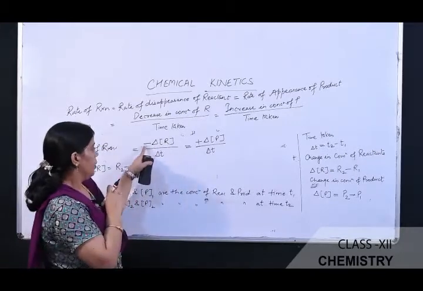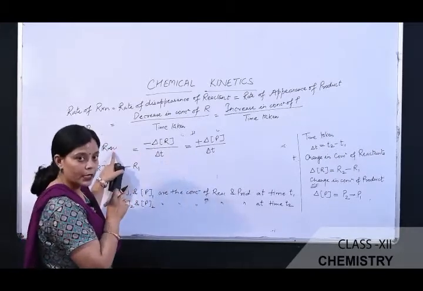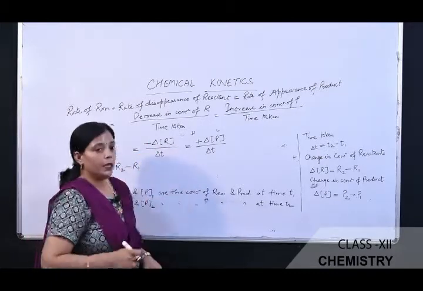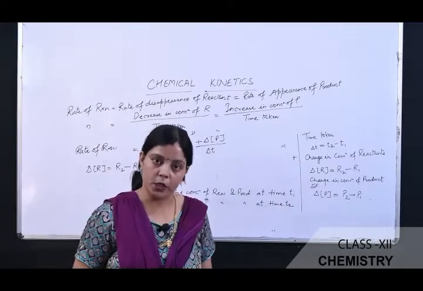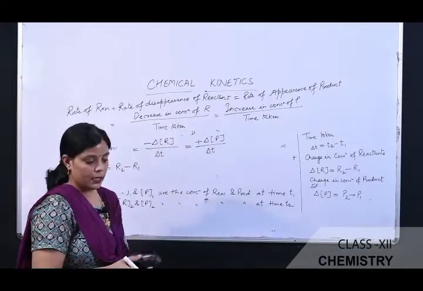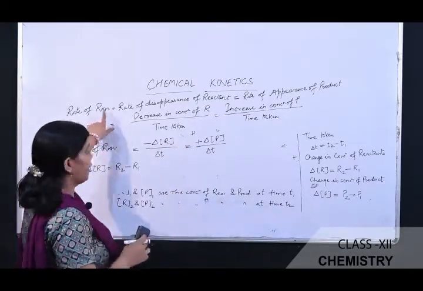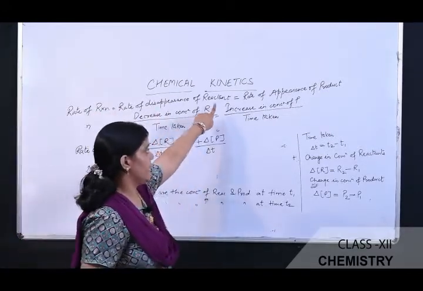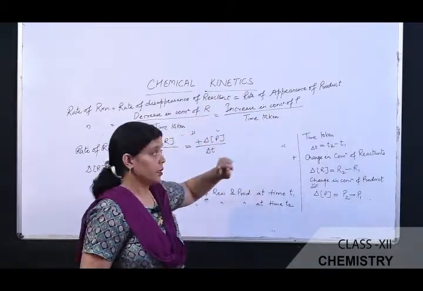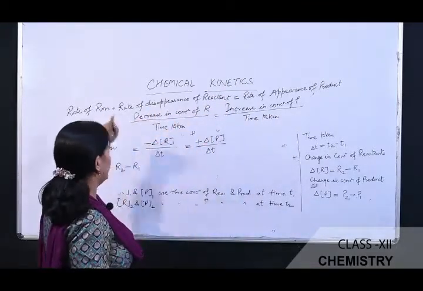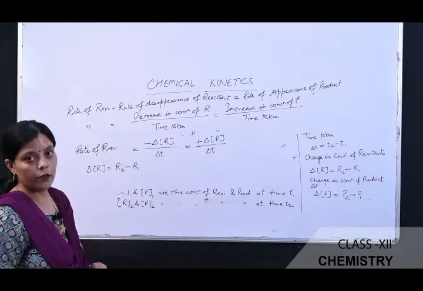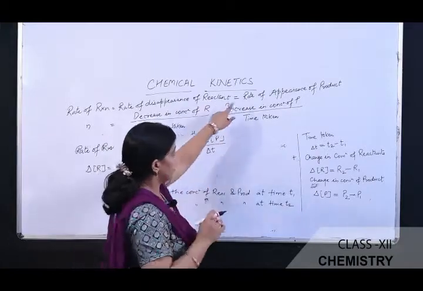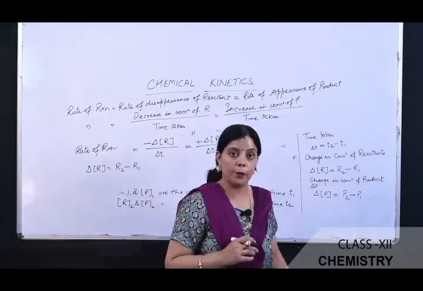So to make the rate of a reaction a positive quantity, this negative sign is placed before the delta R, so that the rate of the reaction comes out positive. Next, this is the rate of the reaction. The rate of the reaction can be expressed with respect to reactant as well as with respect to product. With respect to reactant, the rate is the rate of disappearance of reactant, which is equal to the rate of appearance of the product.